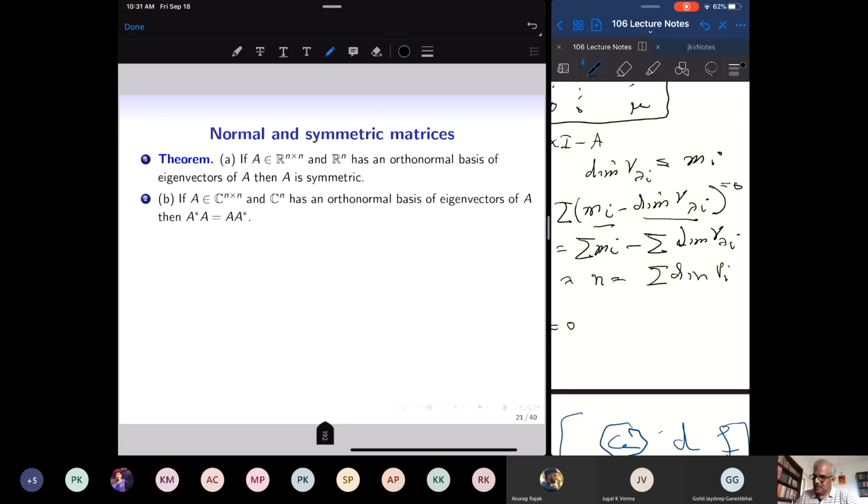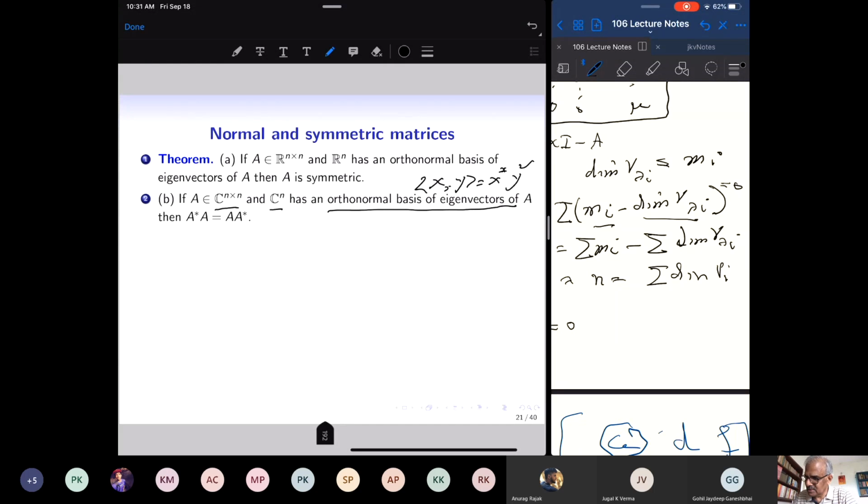And the corresponding criterion for complex matrices is that if I have an n by n complex matrix, and suppose C^n has an orthonormal basis of eigenvectors, so on C^n I have the Hermitian inner product. So inner product on C^n: suppose x and y are two column vectors in C^n, then this inner product I define as x star times y. x star is a row vector which is taken by taking the complex conjugate of every component of x, times the column vector y. So this is the inner product in C^n, the Hermitian inner product.